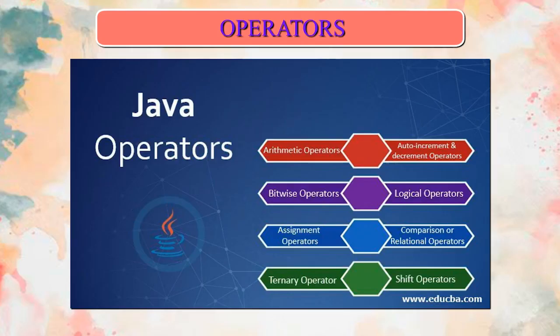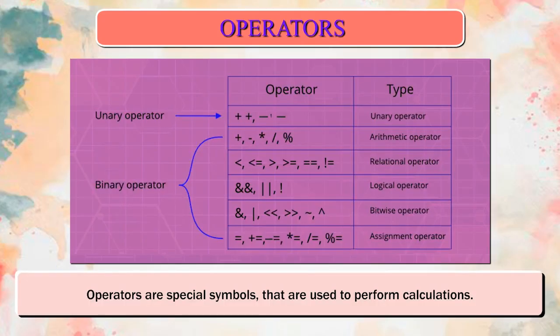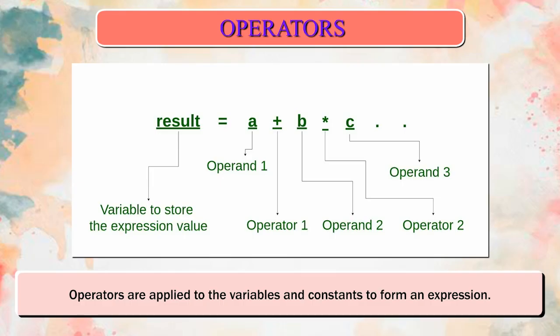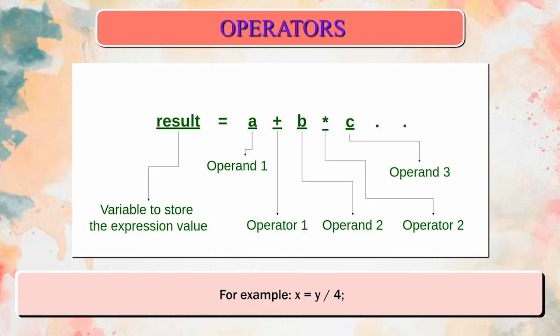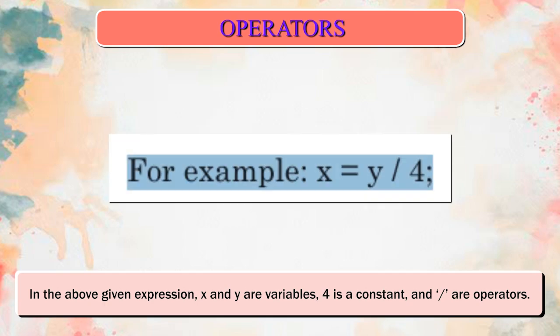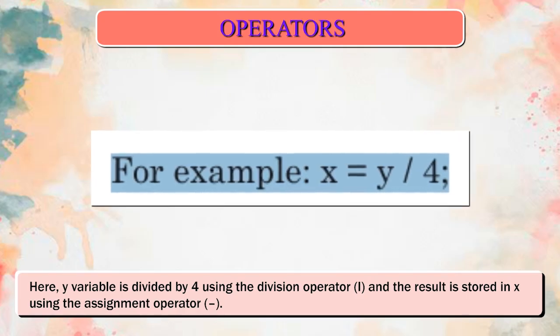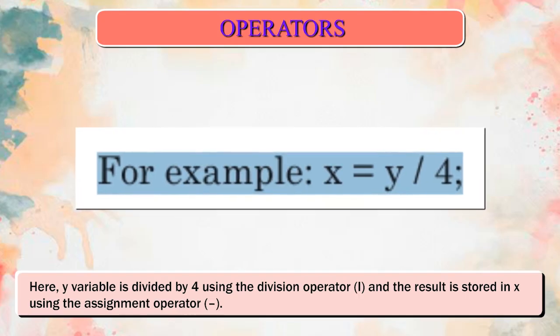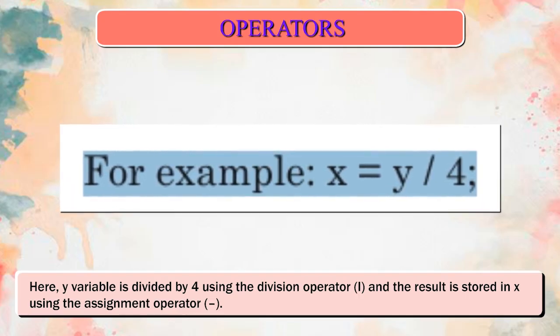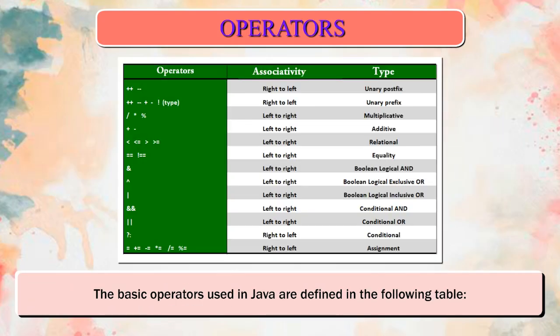Operators. Operators are special symbols that are used to perform calculations. Operators are applied to the variables and constants to form an expression. For example, x is equal to y/4. In the above given expression, x and y are variables, 4 is a constant, and equals and slash are operators. Here, y variable is divided by 4 using the division operator, and the result is stored in x using the assignment operator. The basic operators used in Java are defined in the following table.